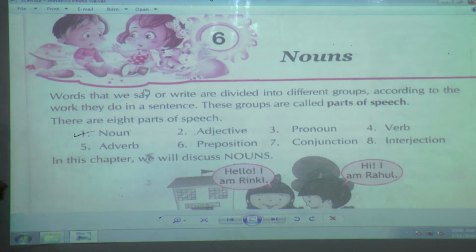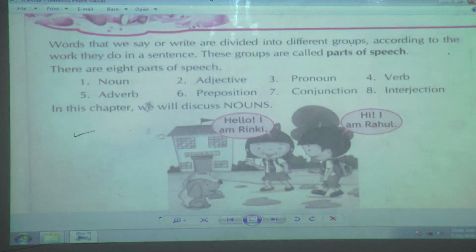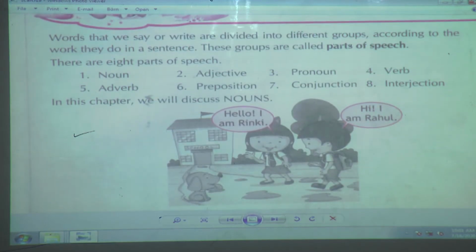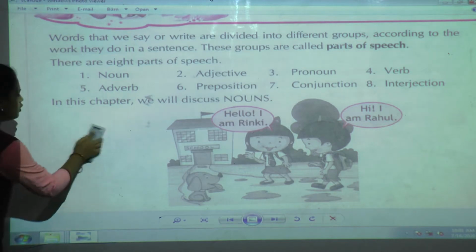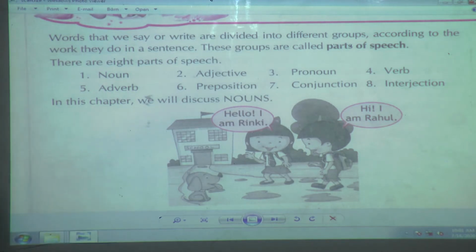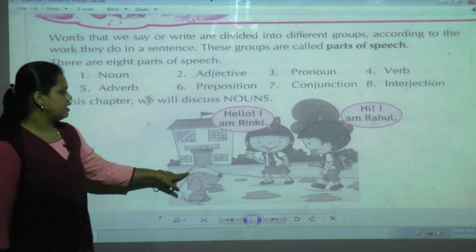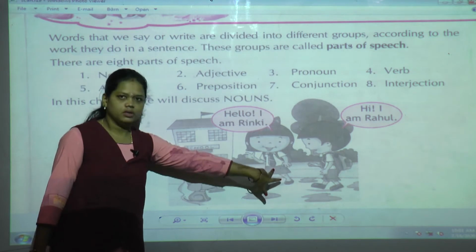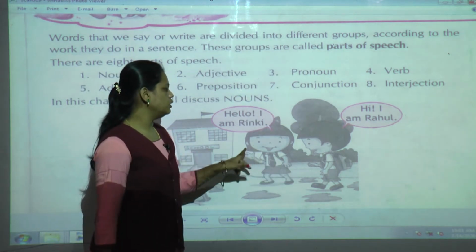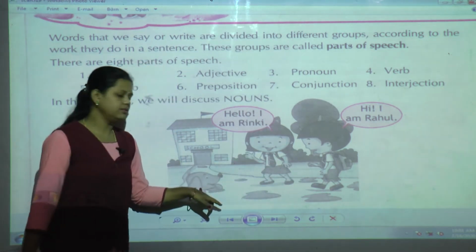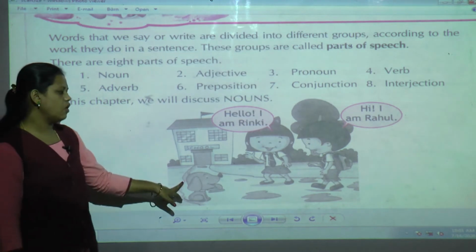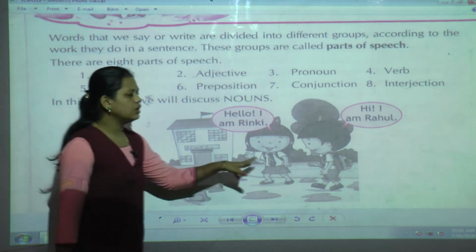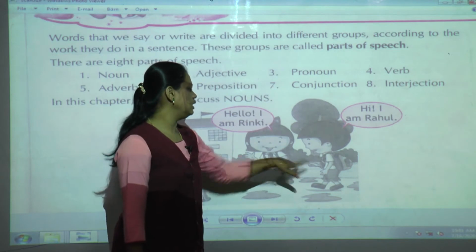Now, you can see one picture in your textbook. Two students are going to school. There is a building with the board saying school. The girl and the boy are going to school, carrying their bags, and we can also see a dog. They are talking to each other.